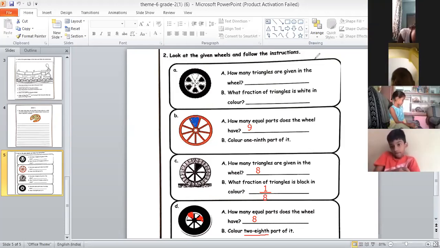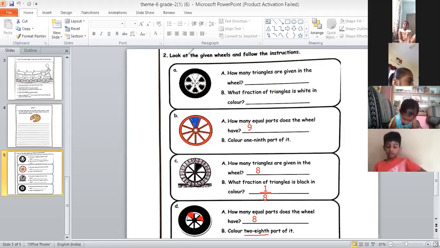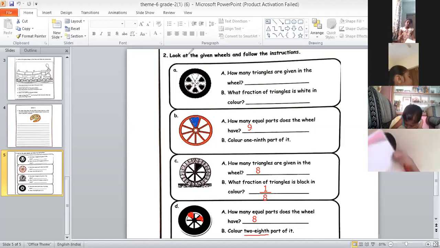I'll give you 30 seconds to complete your work. After that, you all have to take out your math notebook. Those who have already completed, please take out your math notebook, write date and classwork in your math notebook. Yes, children, those who have completed, please take out your math notebook, write date and classwork.